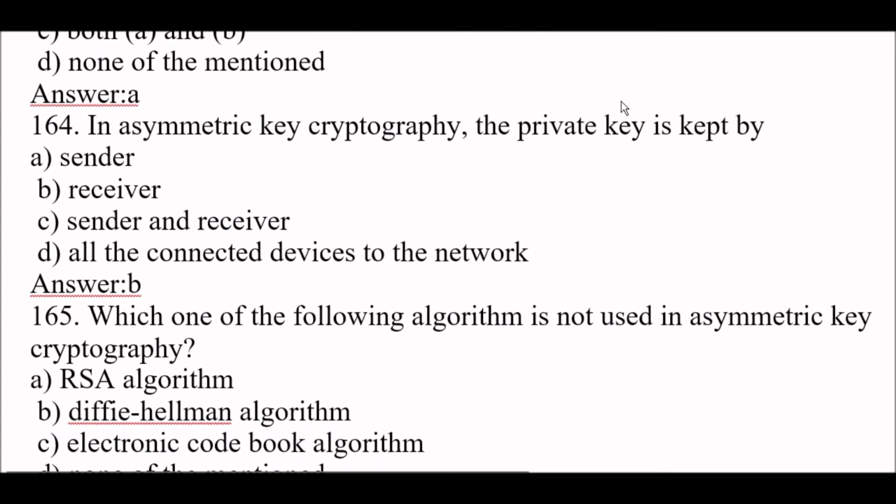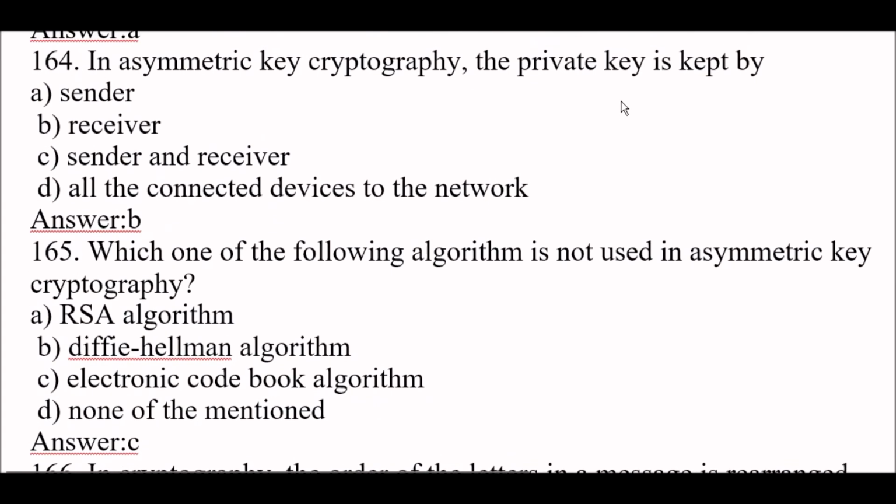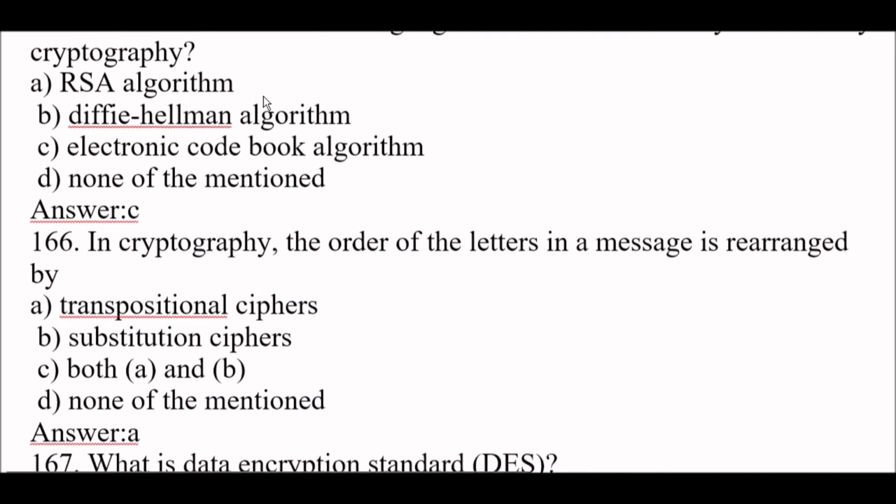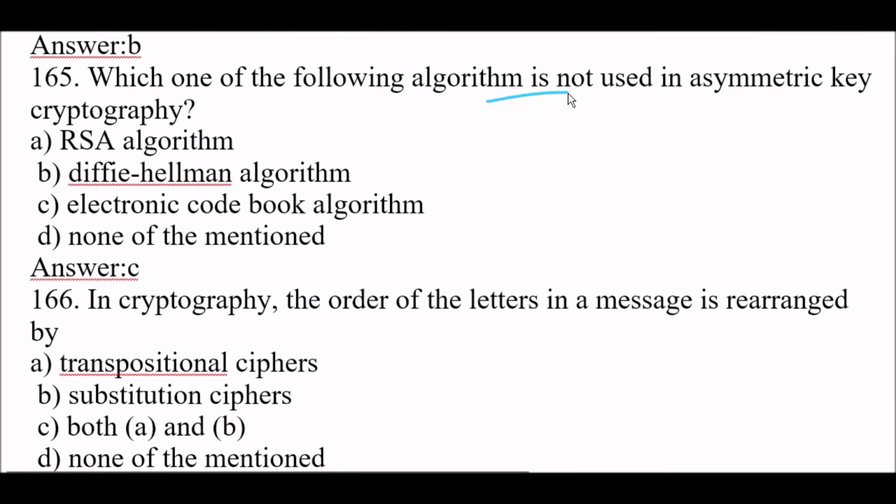Okay. Next question. In asymmetric key cryptography, the private key is kept by option B, receiver, not the sender. Okay, the private key is kept by the receiver. Next question. Which one of the following algorithms is not used in asymmetric key cryptography? The right answer is option C, electronic code book algorithm is not used in asymmetric key cryptography.